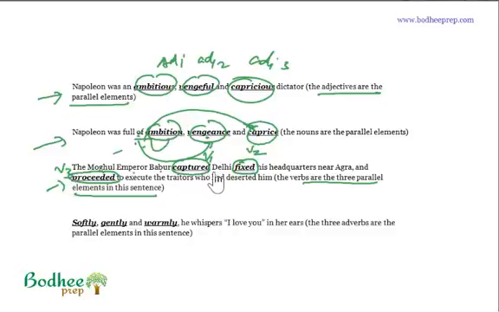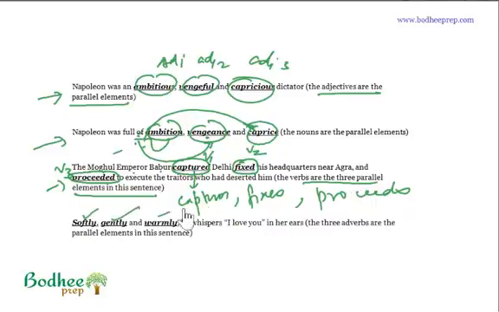And suppose you want to make it in the simple present tense, then you would have to change everything. The Mughal Emperor Babur captures Delhi, fixes his headquarters near Agra, and proceeds to execute the traitors who had deserted him, right? So this is how we make the sentence parallel.